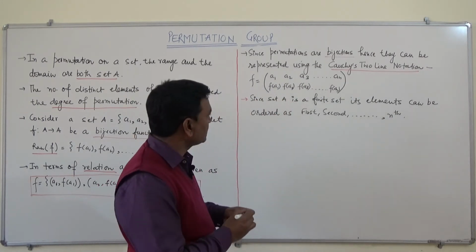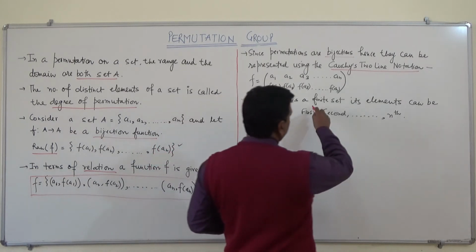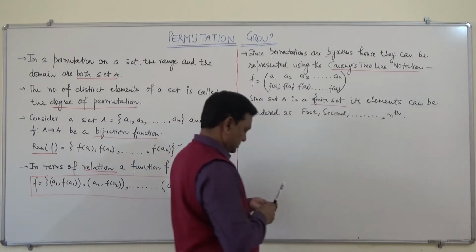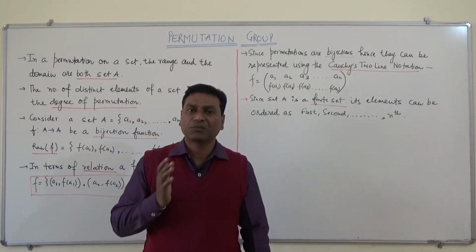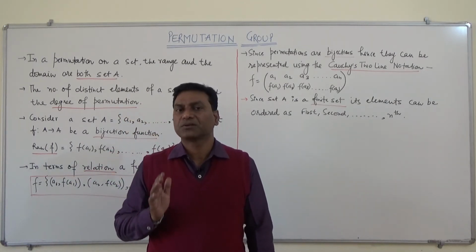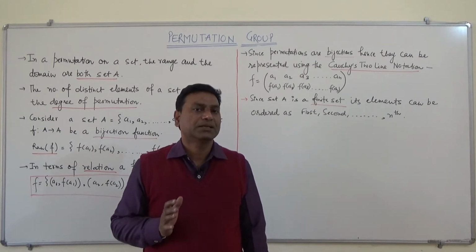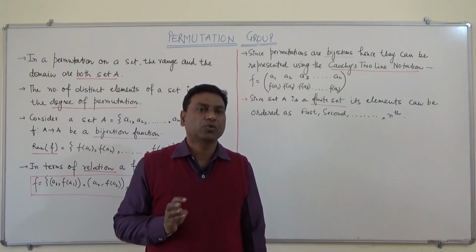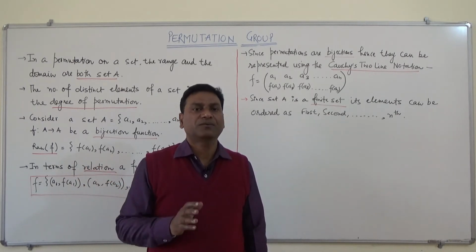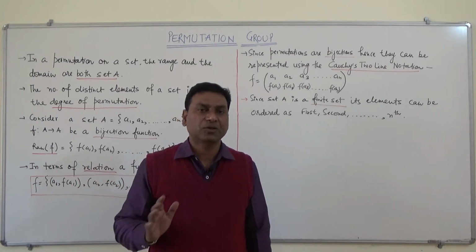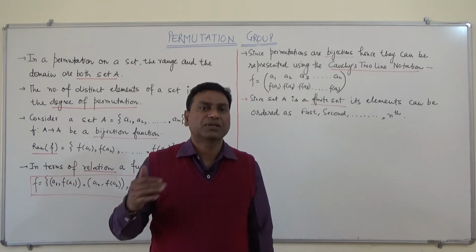Therefore, for a better understanding of the permutation group, it is better to take the set as 1, 2, 3, 4 and so on up to n instead of a1, a2, a3 and so on up to an.